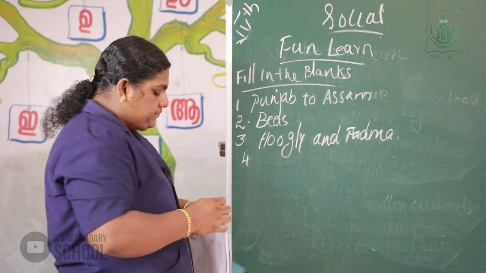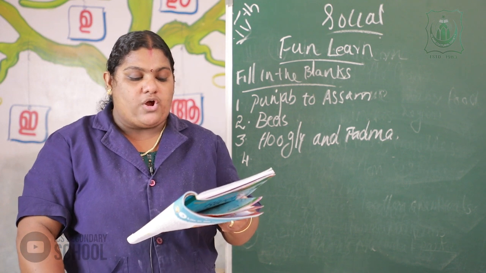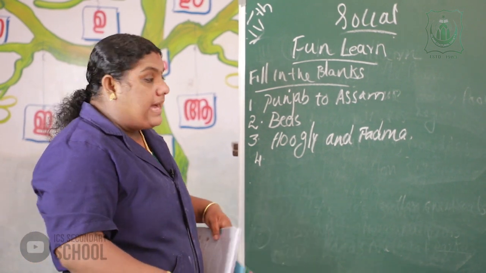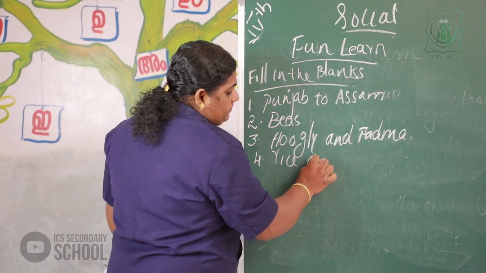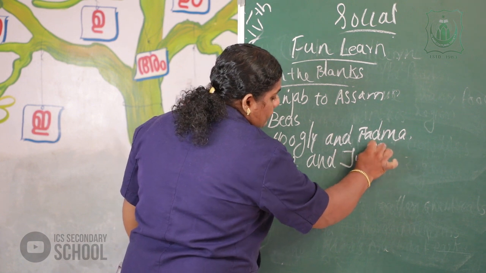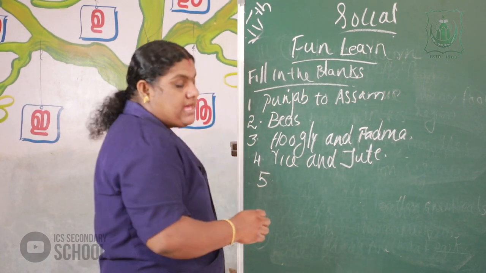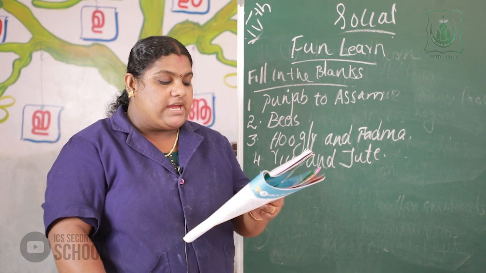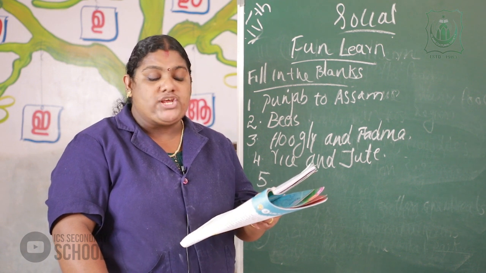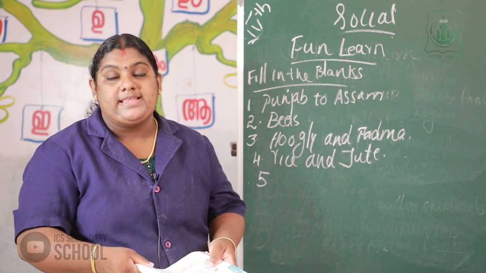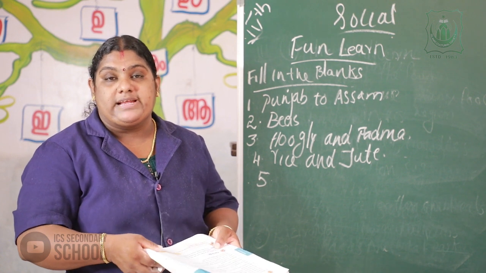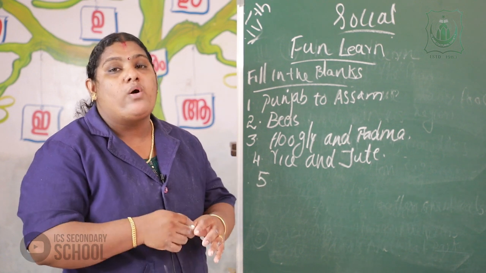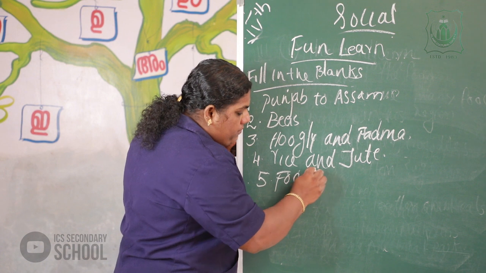The fourth one. Name the crops grown in the Ganga river basin. The major crops of the Ganga river basin are rice and jute. The last question. The northern plains are called the dash bowl of India. We already studied that major crops are cultivated here, so this area is called which bowl? Yes, the food bowl of India.